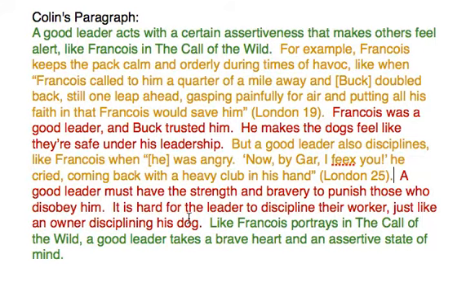These red sentences, again, refer directly to how this quote proves that a good leader acts with a certain assertiveness that makes others feel alert. He then concludes it by saying, like Francois portrays in The Call of the Wild, a good leader takes a brave heart and an assertive state of mind. This clearly brings closure to the paragraph. It reiterates what he's trying to say in his topic sentence and throughout our whole paragraph. So this is a great example of an 8th grader's stoplight paragraph that's explaining and analyzing how something is true.